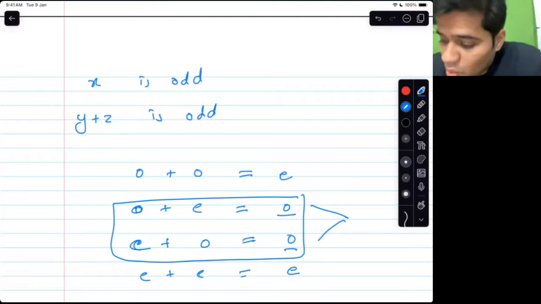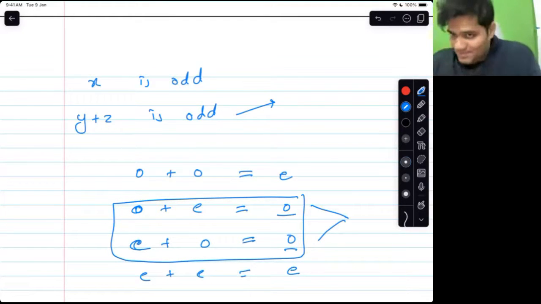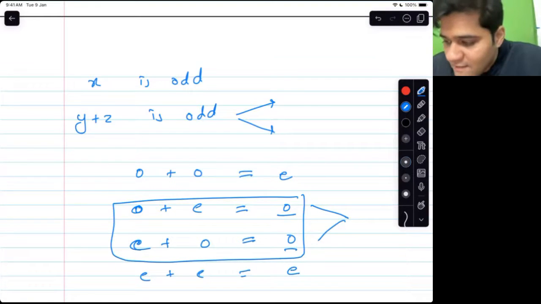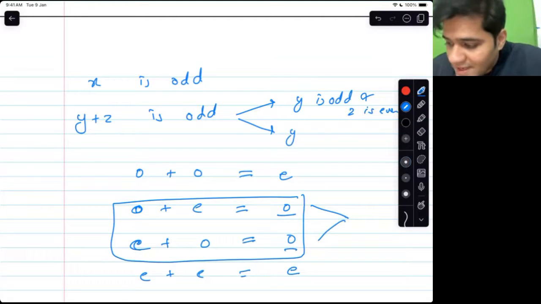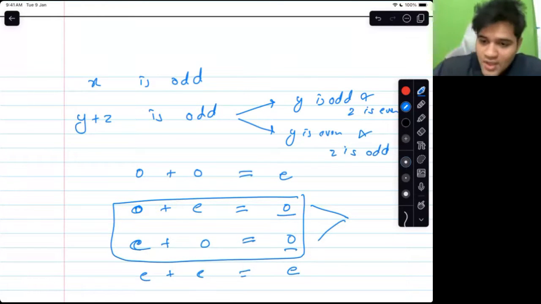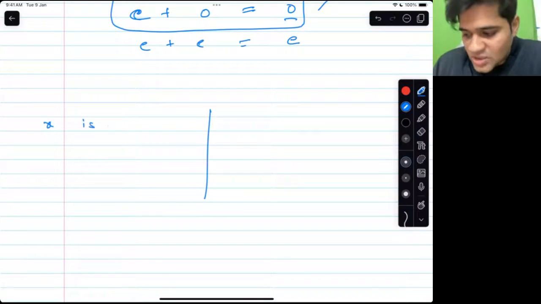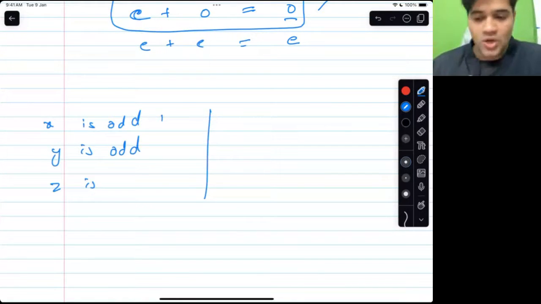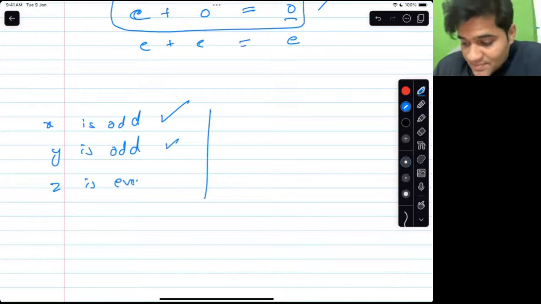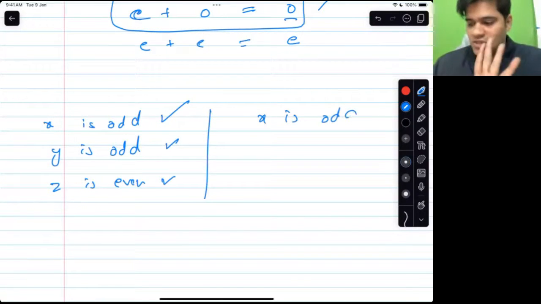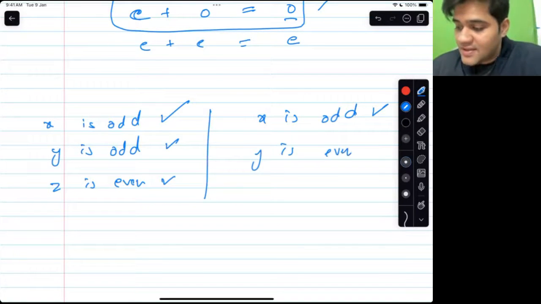So what does that tell us about y and z? That tells us one of two things. Y is odd and z is even, or y is even and z is odd. Is it true that either of the two things is true? Certainly x is odd. If y is odd, then z is even. Or, about x we certainly know that x is odd, if y is even, then z is odd. So one of the two situations is correct.